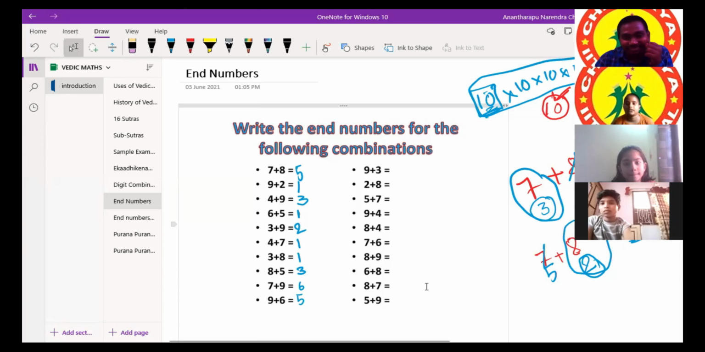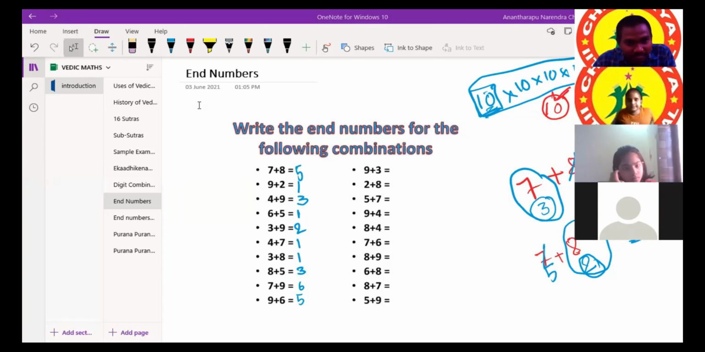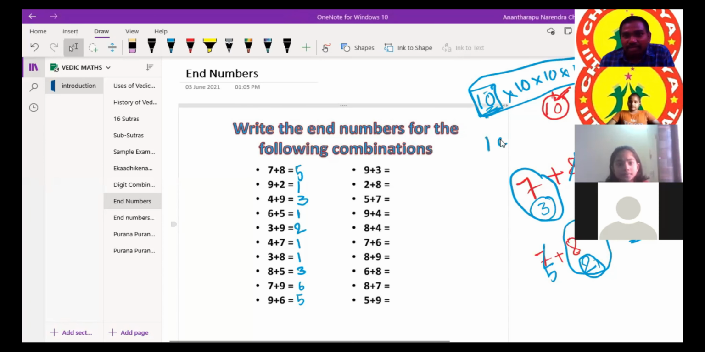Sir, I have a doubt. Tell me. Sir, can I ask a question? For 2 plus 8, shall I write 0? Yes, because the last digit is zero only. 2 plus 8 is how much actually? 10. In that 10, what is the end digit? 0.